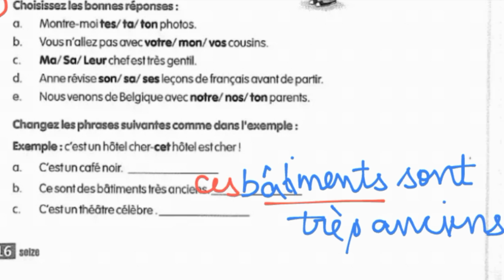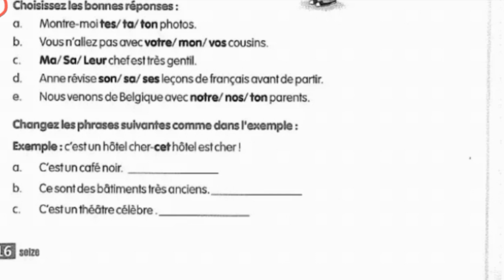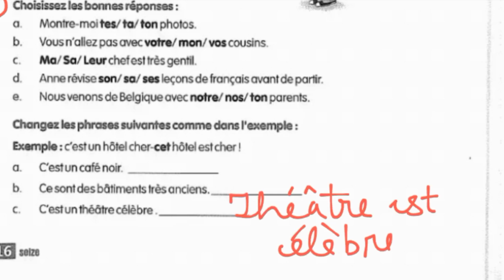Then coming to the C part, which is c'est un théâtre célèbre, means this is a famous theater. So here we have to change the sentence as this theater is famous. We have to first complete the sentence. Now here my sentence is completed. I can see that théâtre is masculine because here the adjective that has been used with it is also masculine. Simply here I'm gonna put ce. It became ce théâtre est célèbre.